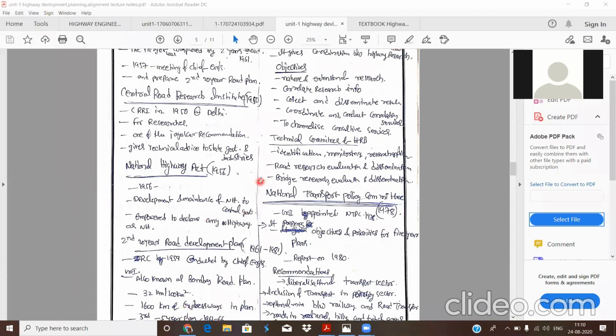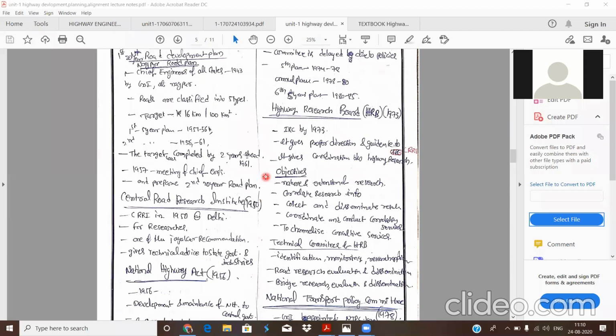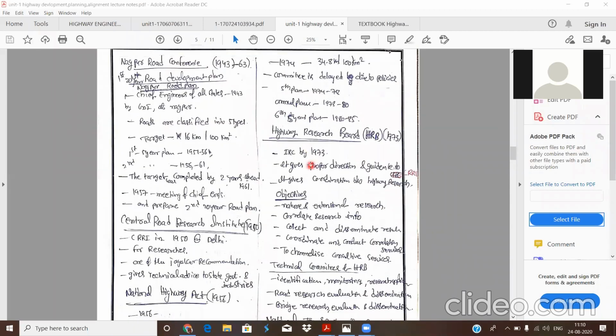So the target was going very slowly. However, the target length was reached in the year 1974, 34.8 kilometers per 100 square kilometers.